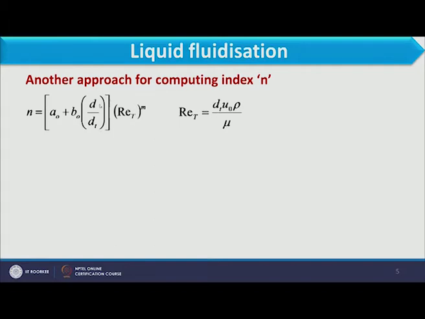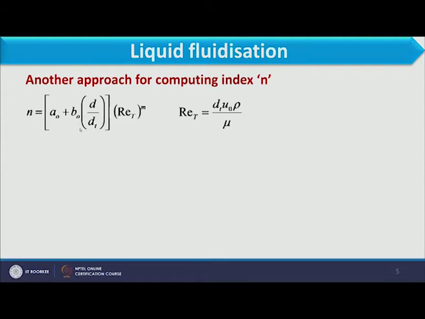Now, when we are considering d by dt over here, d is for particle and dt is for column or tube. So, this can be considered when we have to consider the effect of wall. How do we consider the effect of wall? This expression is almost negligible when we consider dt value to be very high.